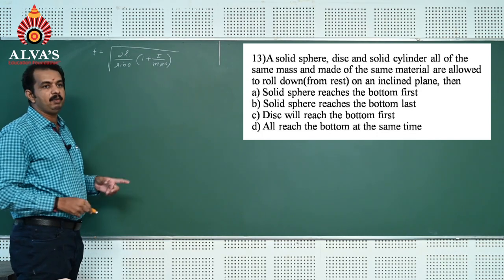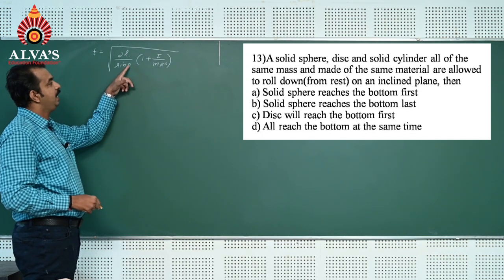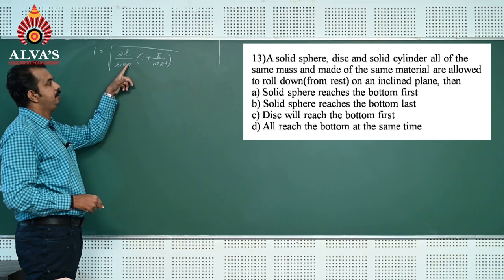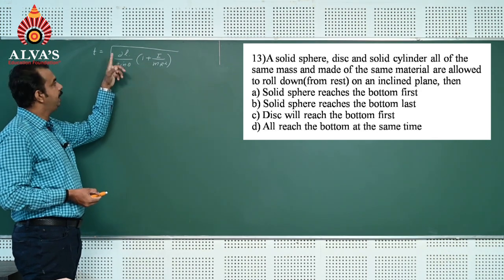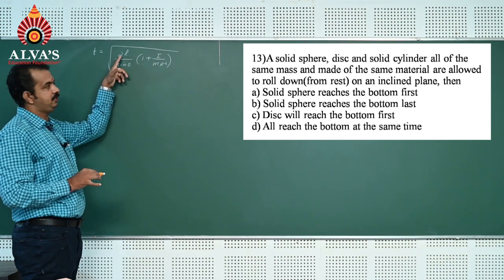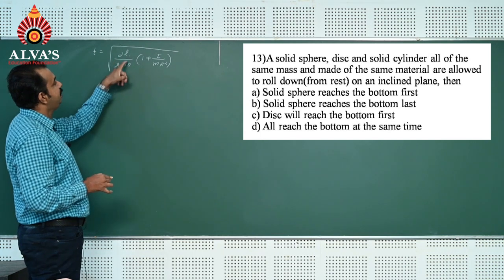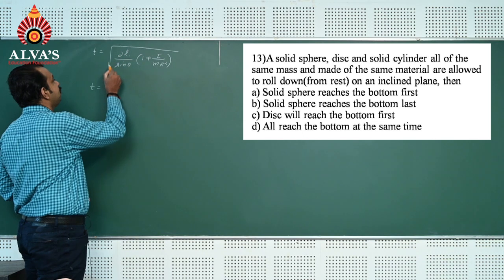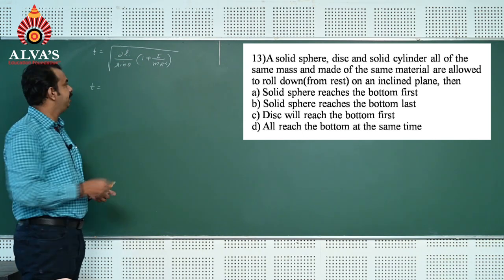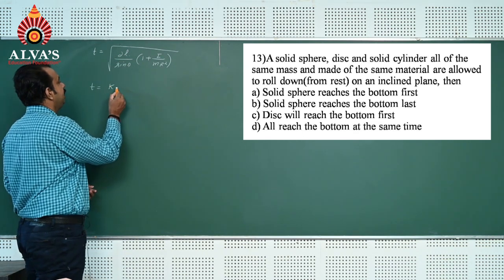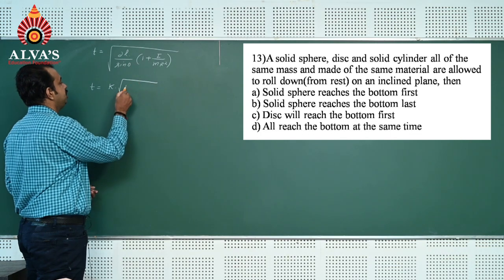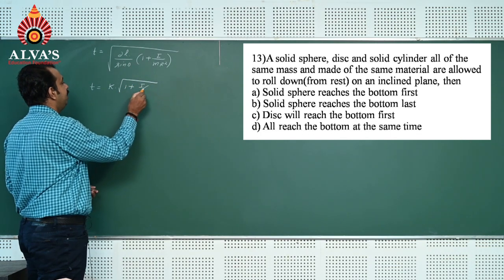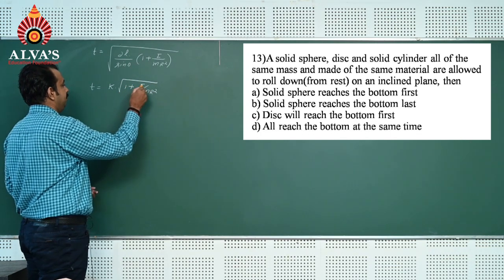As given in the problem, the angle of inclination theta is the same for all three objects and the length of the inclined plane is the same. So this can be taken as constant. So I write t is equal to k, in place of the root of 2l by sine theta, into the remaining portion, 1 plus I divided by m r square.